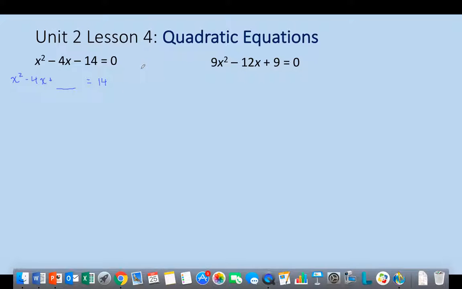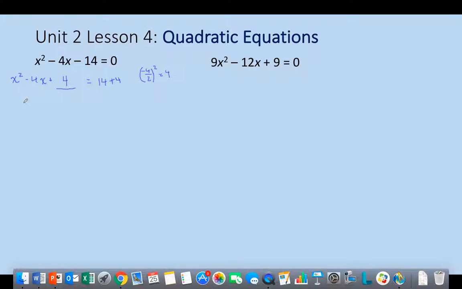Well, off to the side, if I needed to, I could just take half of b and square it. Notice this will always wind up being a positive number because I'm squaring it. So half of negative 4 is negative 2, and negative 2 squared is positive 4. So if I plug in positive 4 here, I'm going to wind up with a perfect square trinomial, but because this is an equation, I want to keep it balanced. If I add 4 to the left, I'm going to have to add 4 to the right.